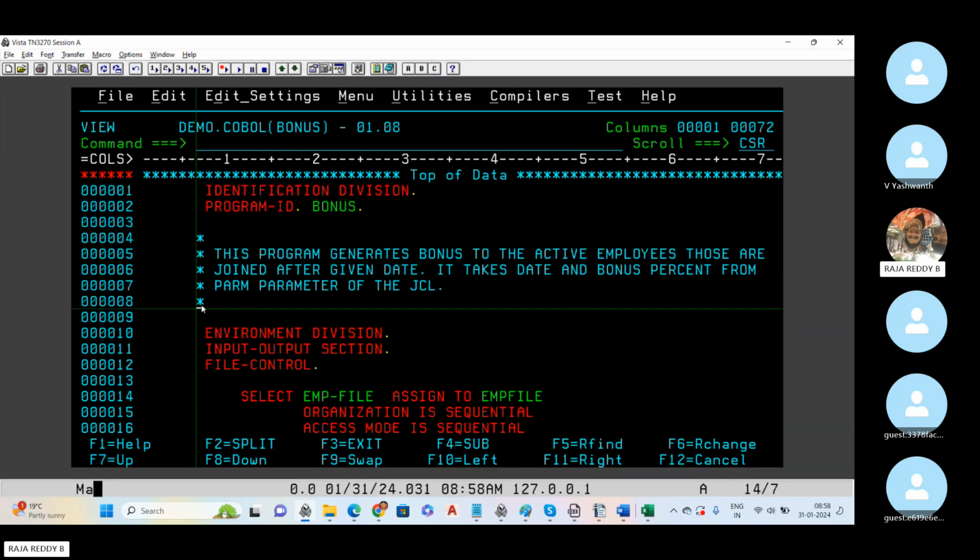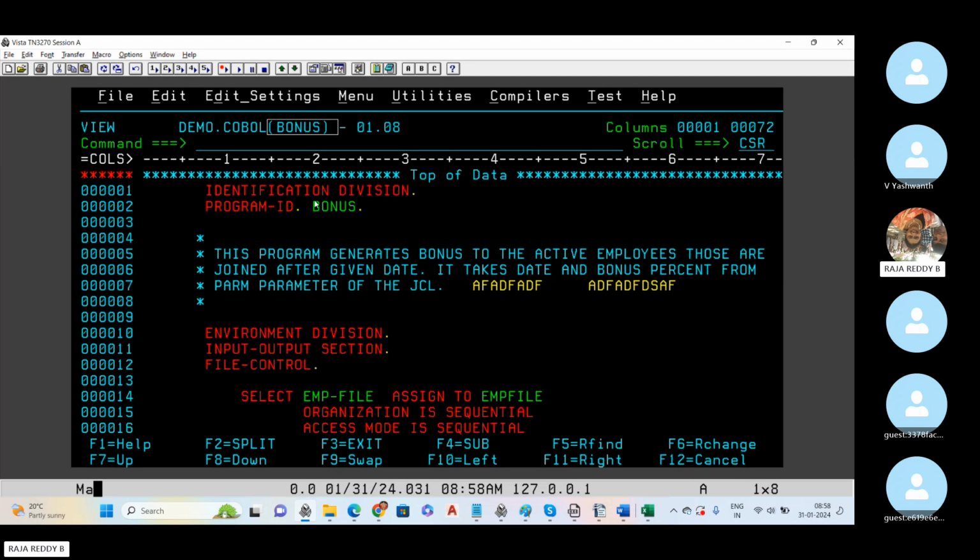Normally for programming, we have to follow some rules, naming conventions, coding standards and syntax. We have to follow them for this COBOL program. But if I use a star at the 7th column, it is treated as a comment. These are all comments. For these comments, you need not follow any rule. Whatever you want, you can write it. It will not throw any error while executing.